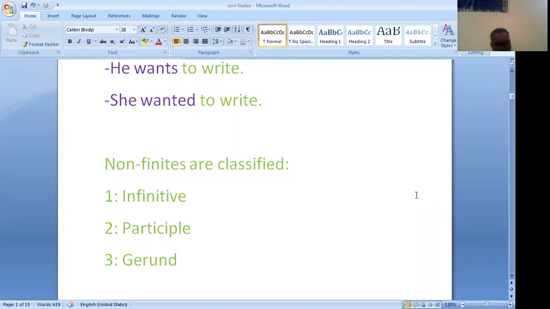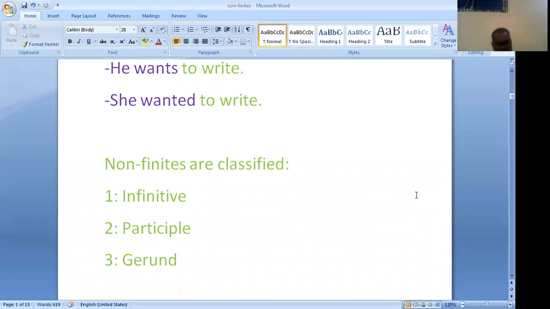The infinitive consists of two words, to plus verb. Thus, an infinitive is formed from a verb. But after certain verbs and expressions, the infinitive is used without to. So, the infinitives which are used without to are called bare infinitives.